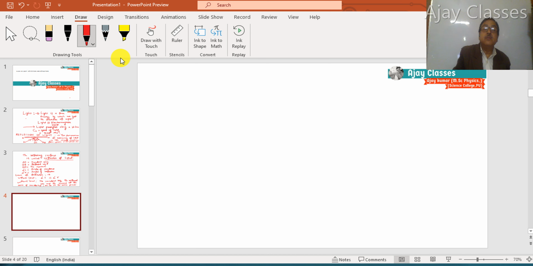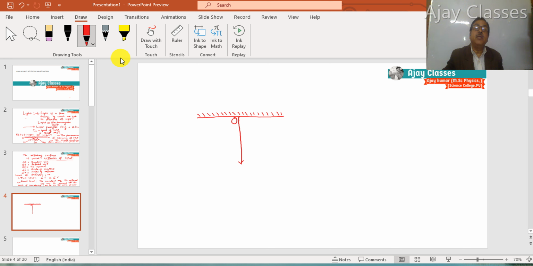In the case of a plane mirror, we should think of it like this: we draw a plane mirror, choose a point of incidence, and draw the normal.